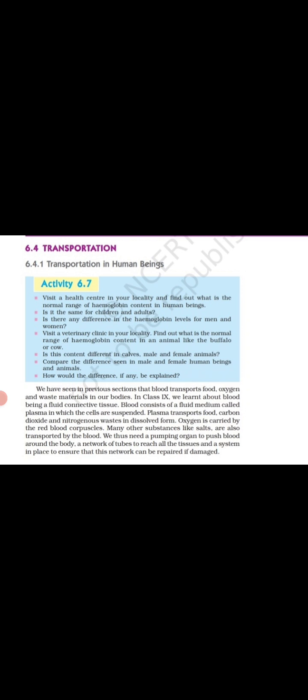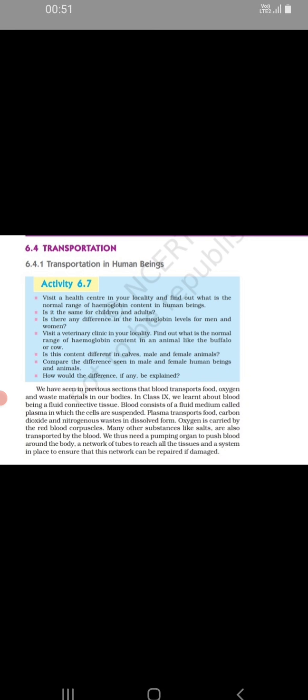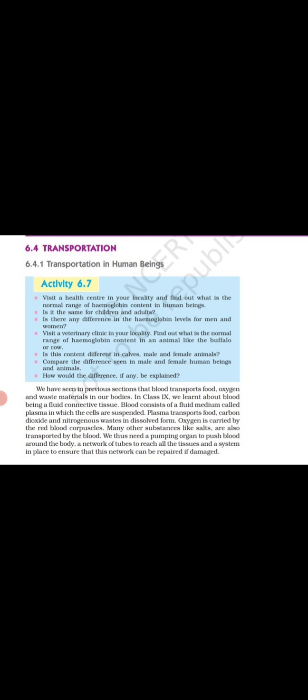What I mean is blood. Blood is a type of connective tissue, and blood consists of plasma. Plasma, what is plasma? Plasma is a fluid medium. And what is the function of the plasma? The function of the plasma is to transport food, carbon dioxide, and nitrogenous waste in dissolved form. This means plasma carries both food and nitrogenous waste, and also salts, and all these things are carried by plasma.